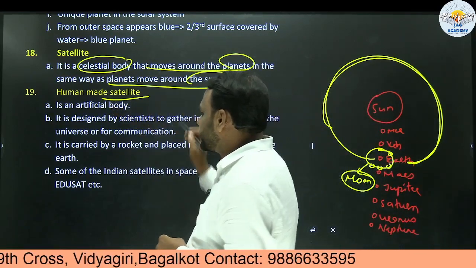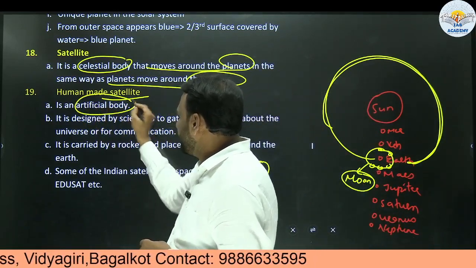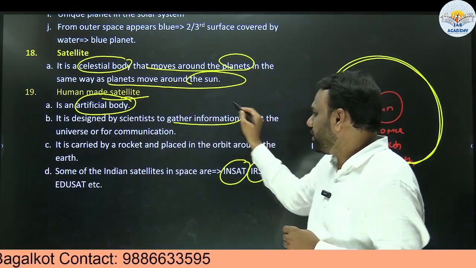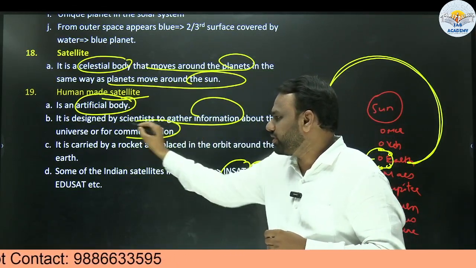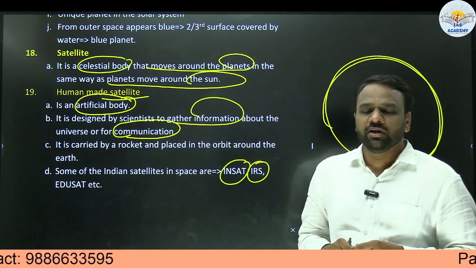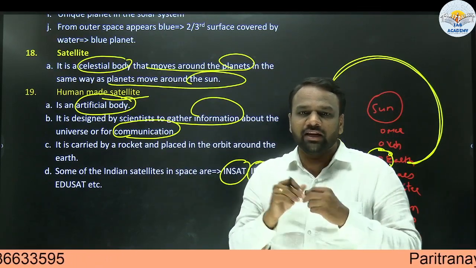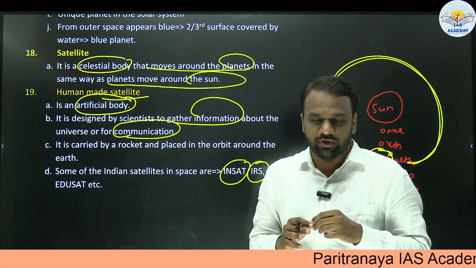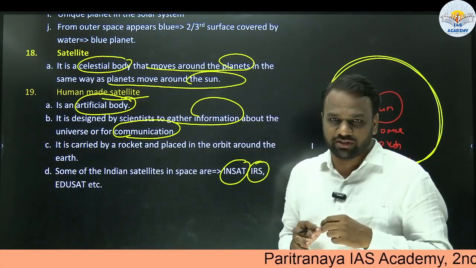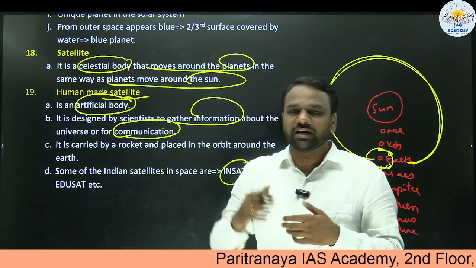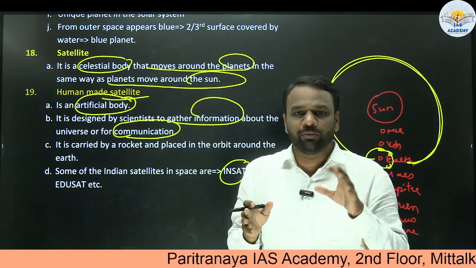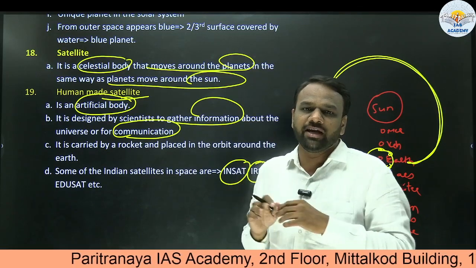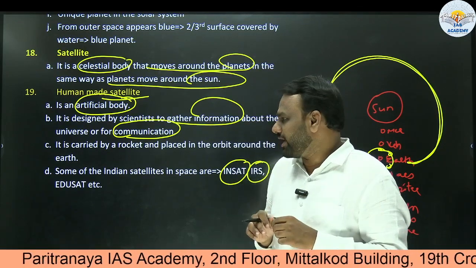Next, a human-made satellite is an artificial body designed by scientists to gather information about the universe or for communication. So why are satellites used? Generally they are used to gather information. For example, if you want to know what is happening in a particular forest, we cannot keep an eye on the forest. So on behalf of us, a satellite present in the sky will be watching the forest, gathering all the information related to the forest and sending it to us. So one is information gathering.